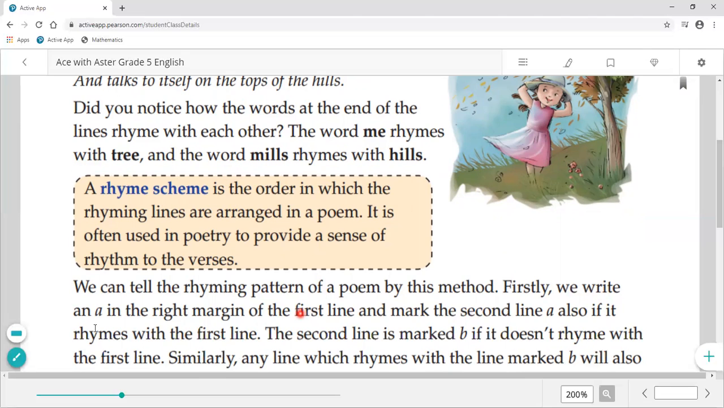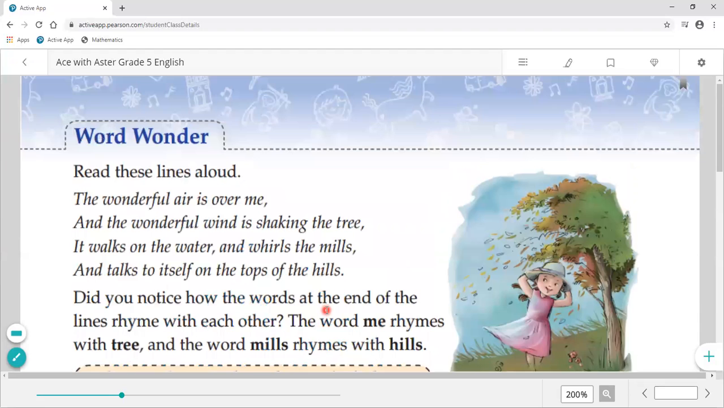Firstly, we write an A in the right margin of the first line and mark the second line A also if it rhymes with the first line. Okay, I'm explaining to you again. As you can see over here, me and tree. So in the first line we'll mark it A. Second line we'll mark it B.